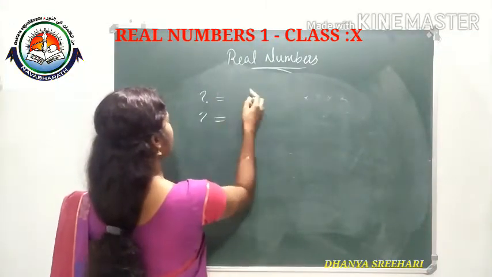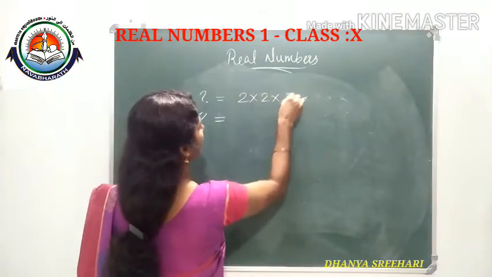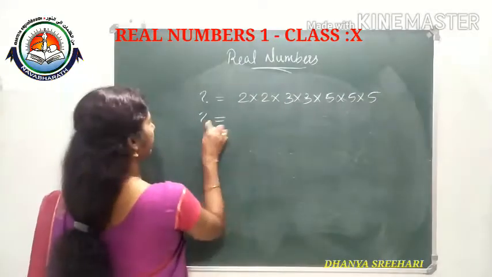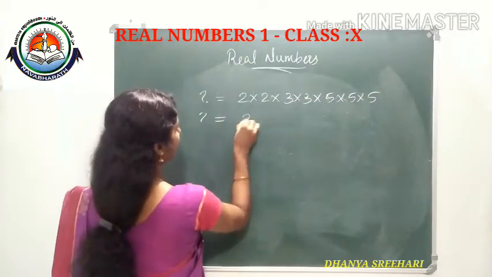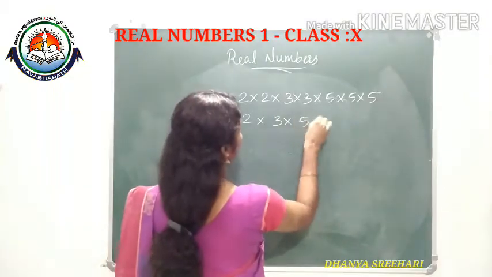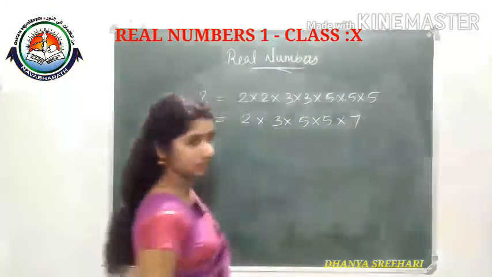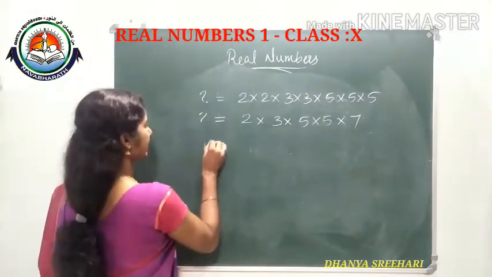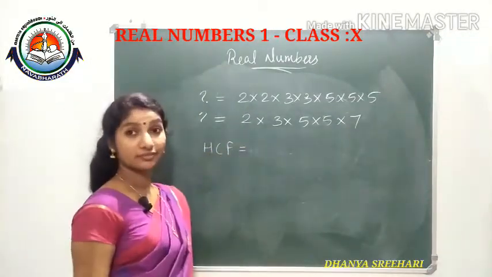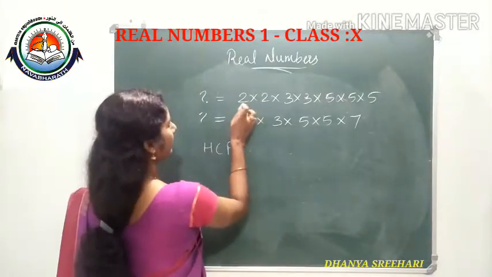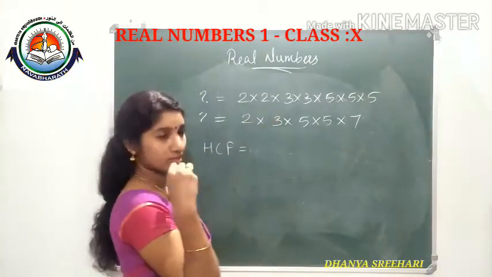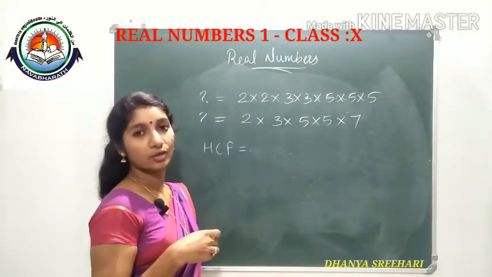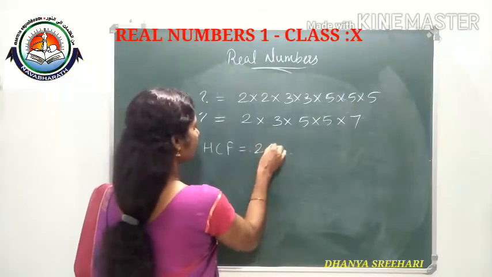See, one number's prime factorization is coming like this: 2 into 2 into 3 into 3 into 5 into 5 into 5. Another number's prime factorization is 2 into 3 into 5 into 5 into 7. What is the HCF? How will we find it? See here how many 2s are there? Two 2s here and one 2 here, the minimum we will take for writing the common factor, so one 2.